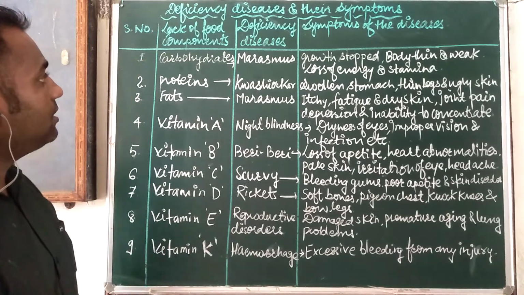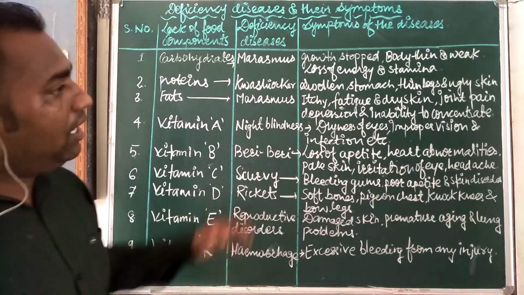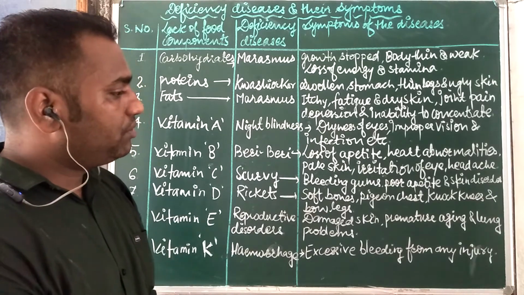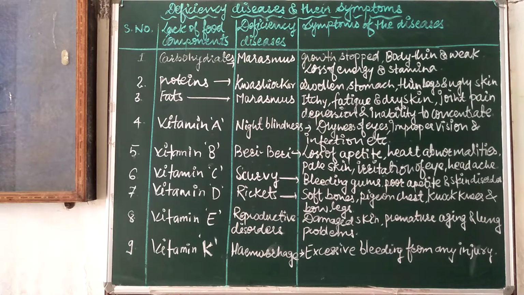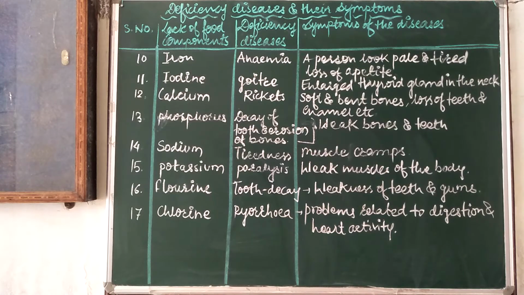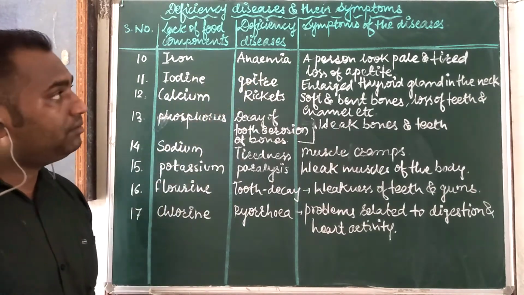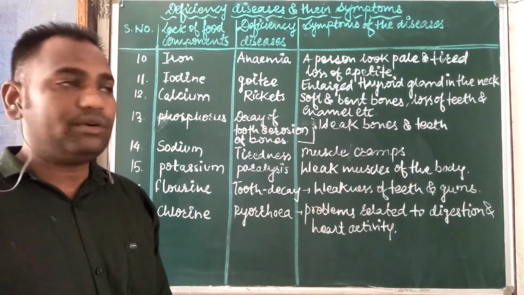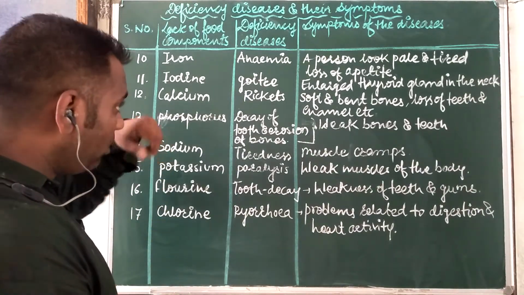So these are some food components due to which these diseases can happen, and these are the symptoms through which disease can happen. Okay, next we are writing here. Now number 10 is iron, and the deficiency disease name is anemia. A person looks pale and tired, with loss of appetite. Tired means thaka hua sa, and loss of appetite means indigestion.